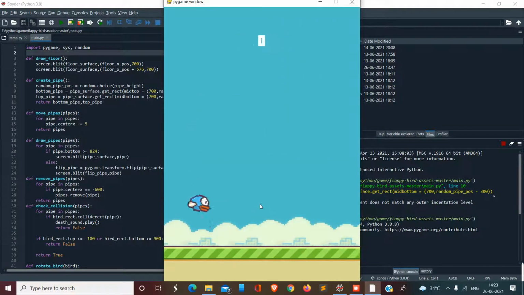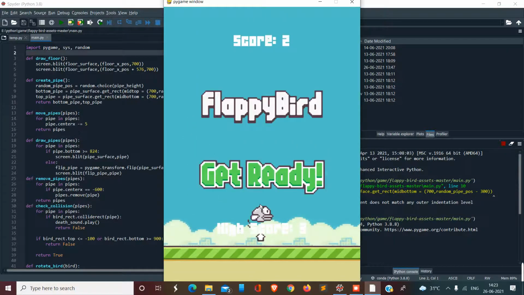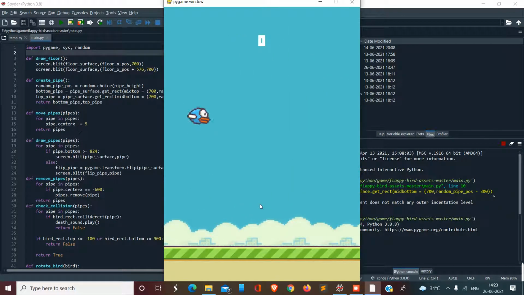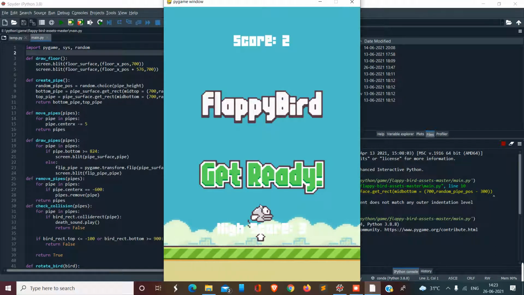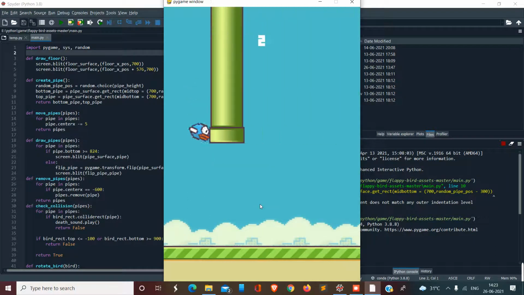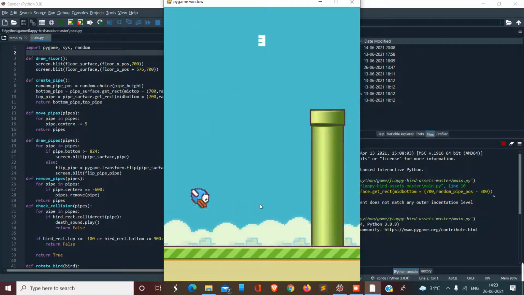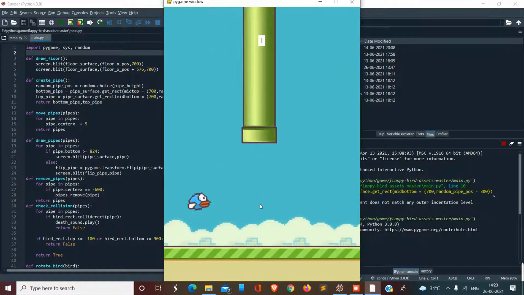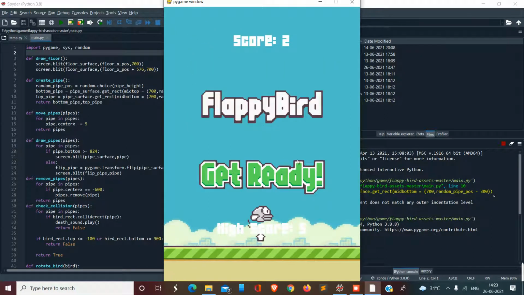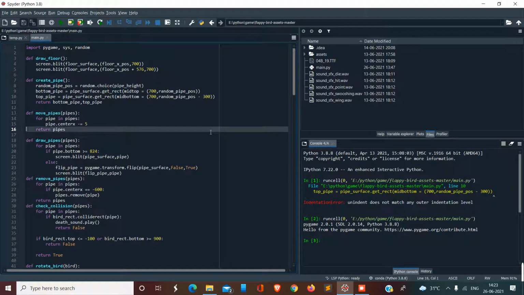So we control this bird. We have to go in between the pipes, and the score will update for every second, by 1. Whenever we press space, this sound will come, and when the game ends, the game ending sound will come. And the score will be updated after the game is ended, which is when we hit the pipe or the downward surface of the screen.